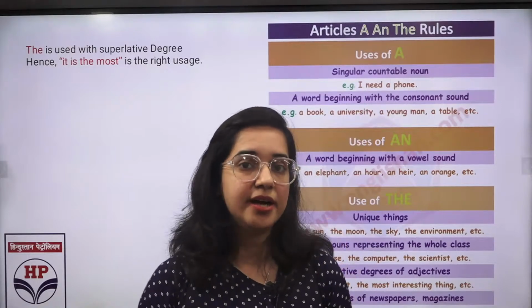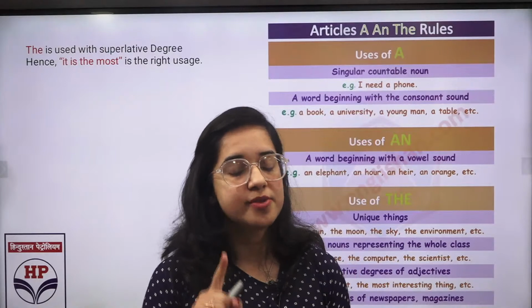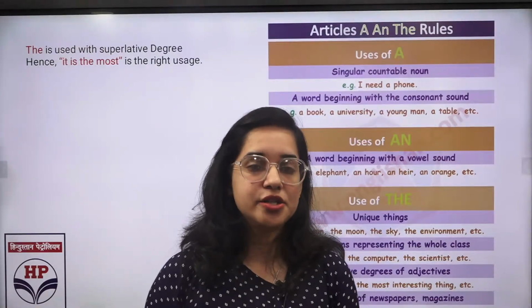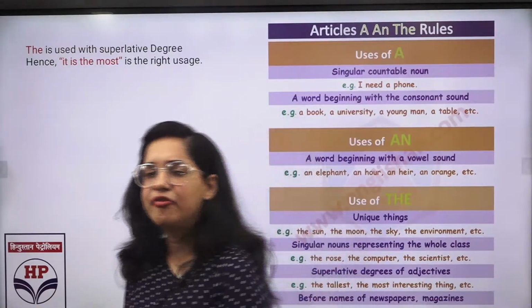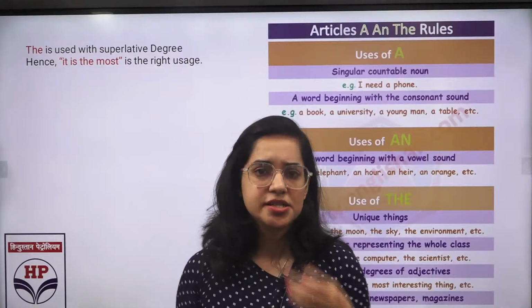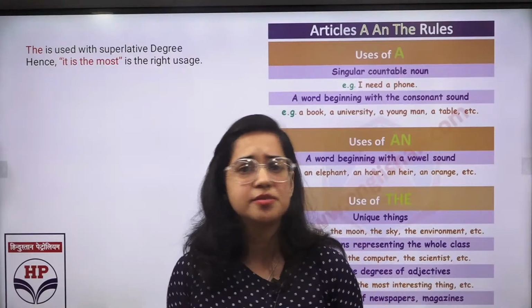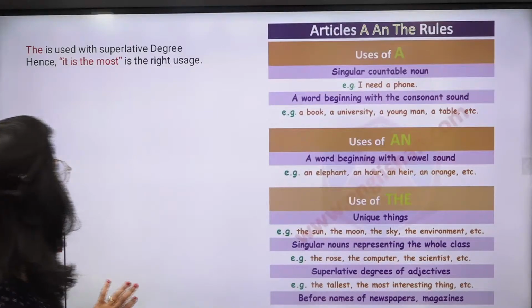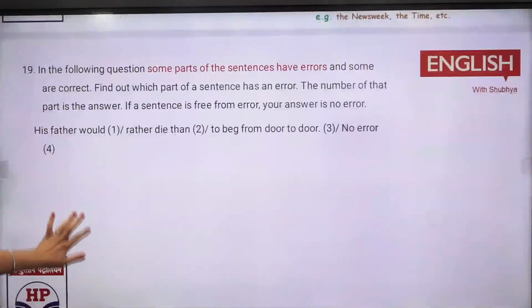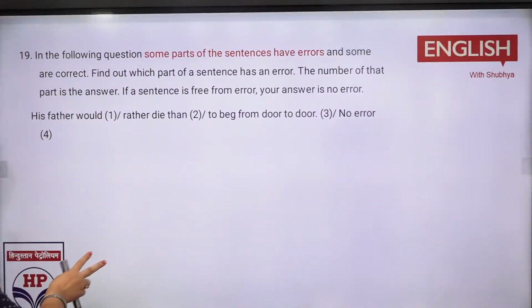So you need to understand where the article needs to be used, where is the right usage. No article is used. Basically, the is for the definite things. Gold तो biscuit में भी हो सकता है, silver में उसमें भी हो सकता है, chains में, rings में, lots of things to be used, right? तो उसमें नहीं होगा. Now coming back to the question, let's do again the error spotting.